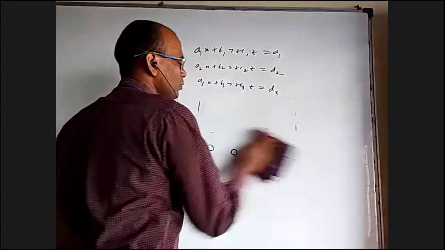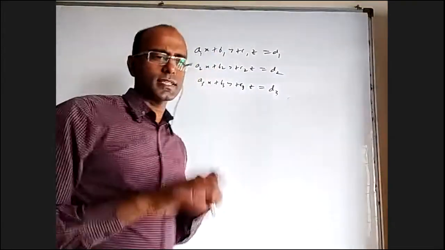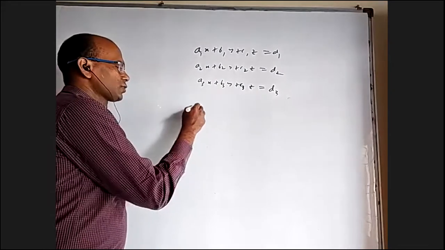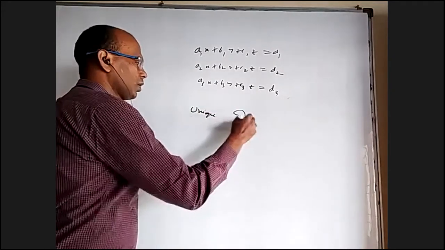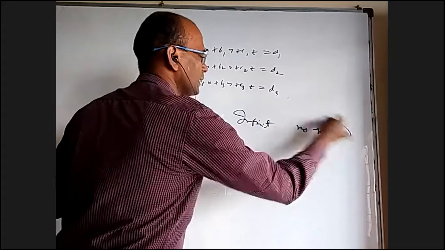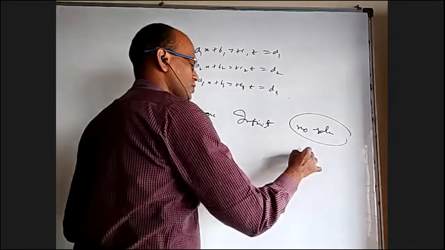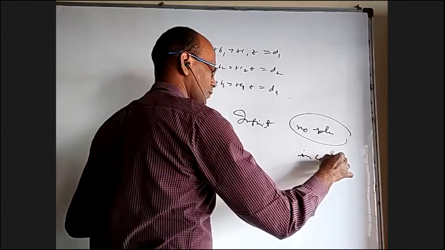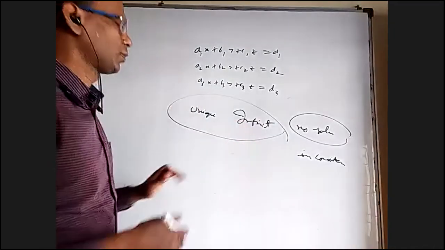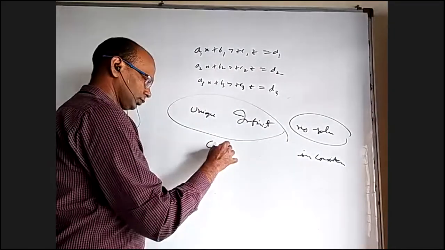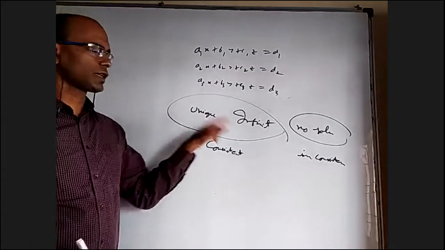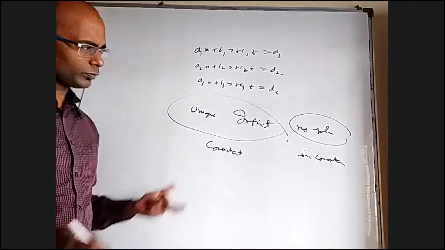But let me first tell you what is the meaning of consistent and inconsistent. An equation can have a unique solution, or infinite solutions, or no solution. If it doesn't have a solution, it is called inconsistent. If it has a solution, whether unique or infinite, both are called consistent. So within consistent, there are two cases: either it can have a unique solution or infinite.